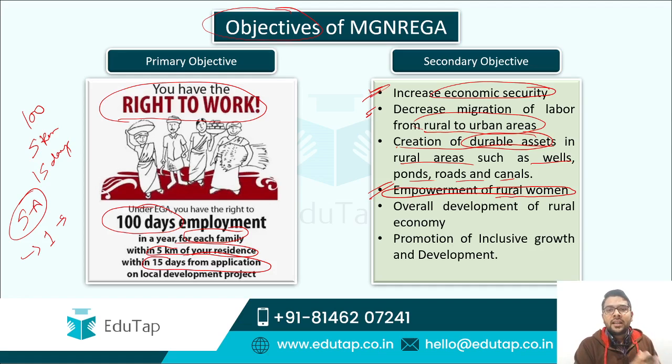So guys, when you are getting the job within your rural area, you are creating the durable assets for the villages, then definitely there will be an overall development of rural economy, and definitely it leads to the promotion of inclusive growth and development. So guys, this is all the information regarding the objectives of MGNREGA. So guys, till now we have covered the introduction, the timeline and the objectives of MGNREGA.